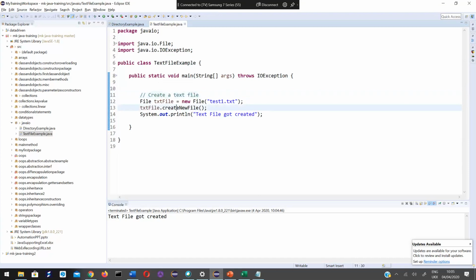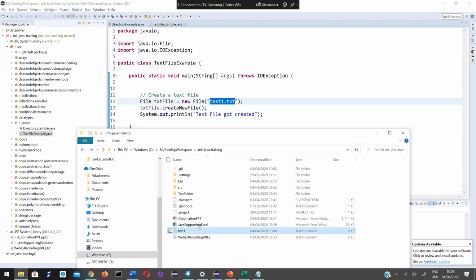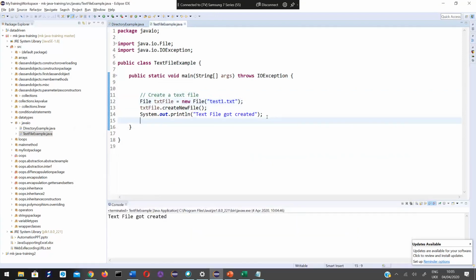Now, when I am just creating a text file and I am not telling where to create it, by default it creates it under the project directory. Now, if I want to create this file inside some other directory, there is a way to do that.